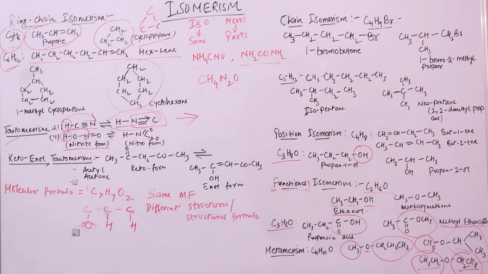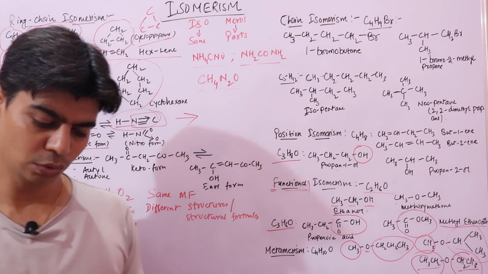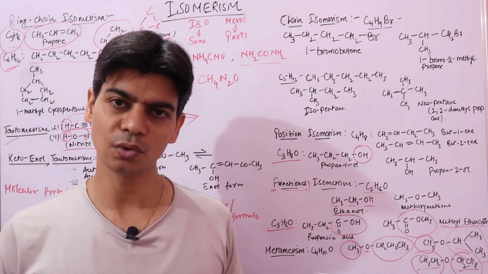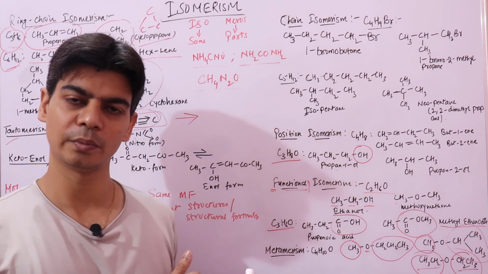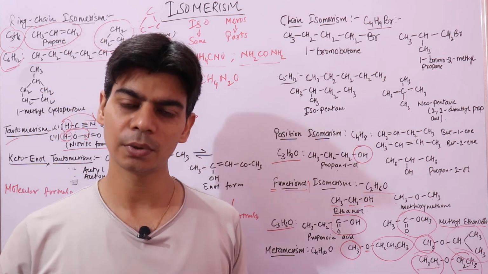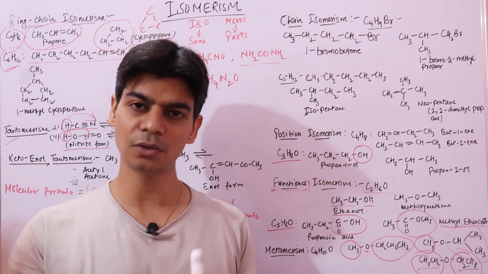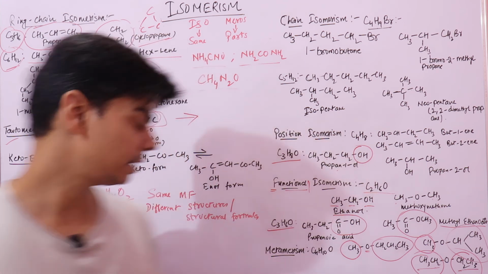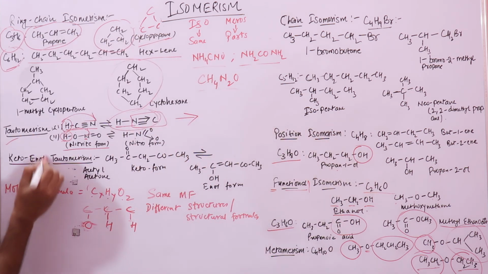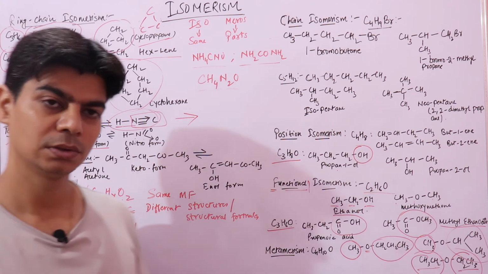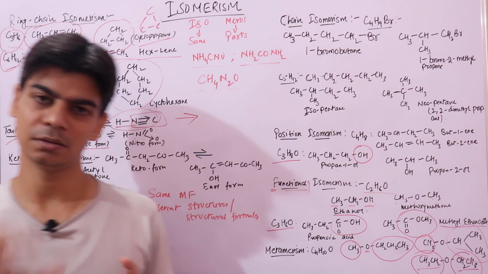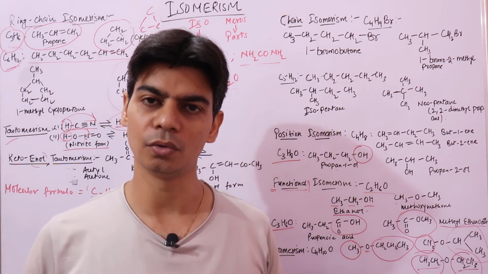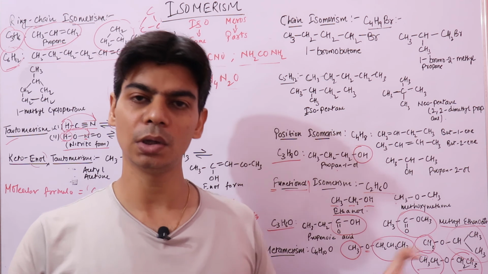Now very important is your keto-enol tautomerism. In keto-enol tautomerism, the different isomers which we call tautomers are such that one will have a keto group, a ketone functional group, and the other will have an enol functional group. Enol means an alcohol, right? So two tautomers would be in dynamic equilibrium. One will have a ketone group, the other will have an alcohol group. And this is known as keto-enol tautomerism,